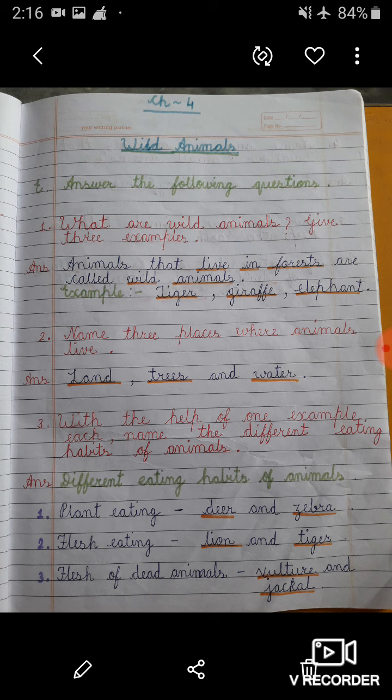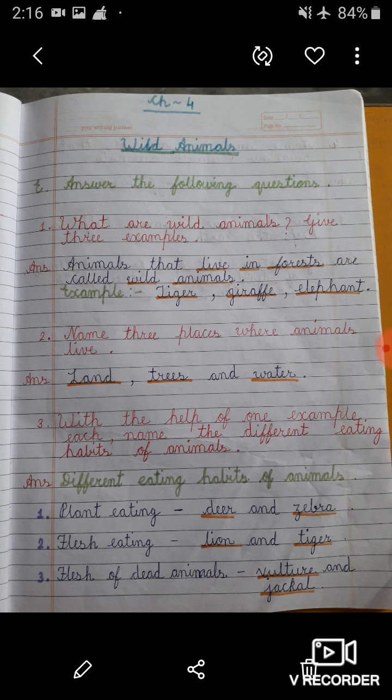In this question you only have to write one example, but here I wrote 2 examples to make these eating habits of animals clearer to you.